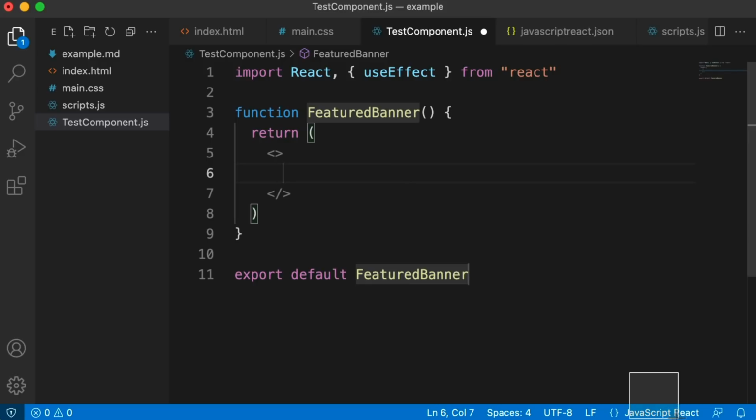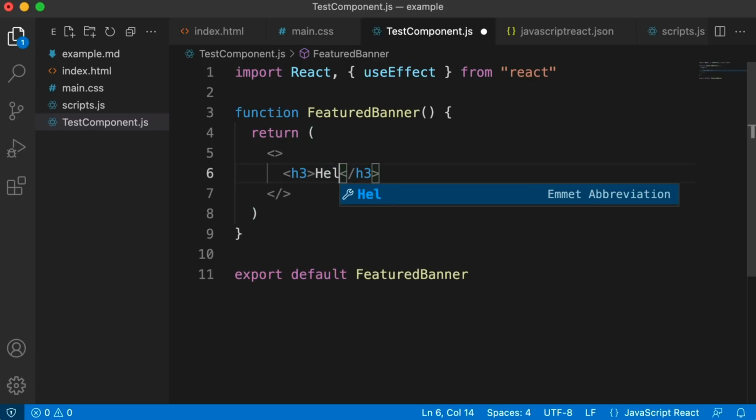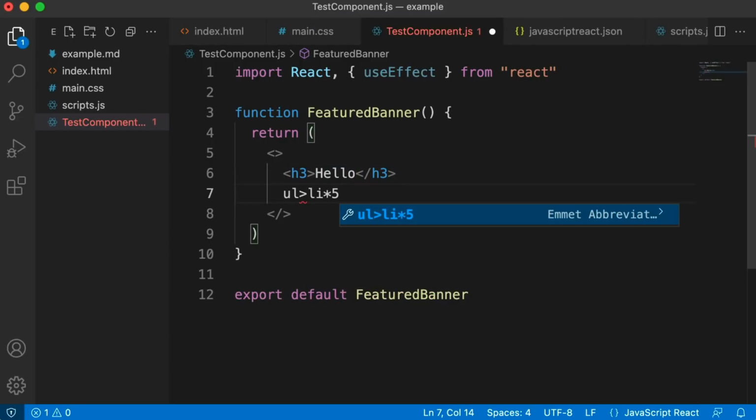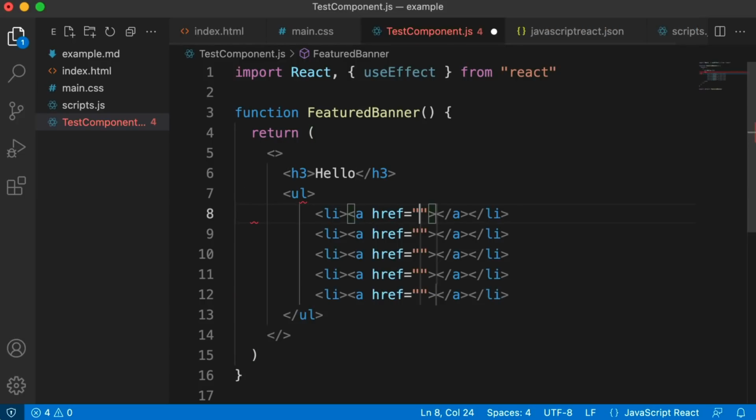And because we're in the right syntax, you can use Emmet tab triggers just like it was real HTML. So I could say, give me a heading level 3, hello. Give me an unordered list with list items. Give me 5 of them. Give me a link inside there, hit tab. You get the idea. That's enough about React and tab trigger snippets.